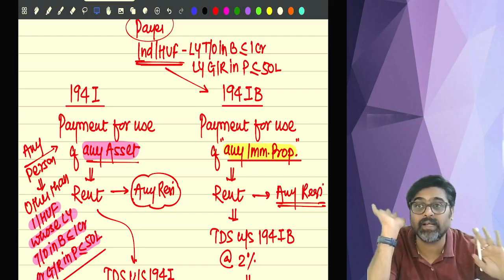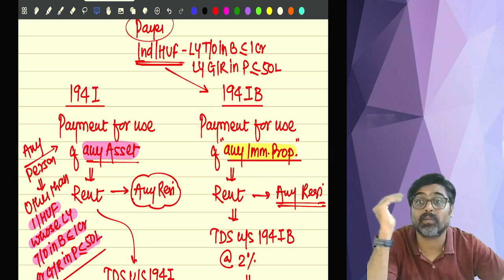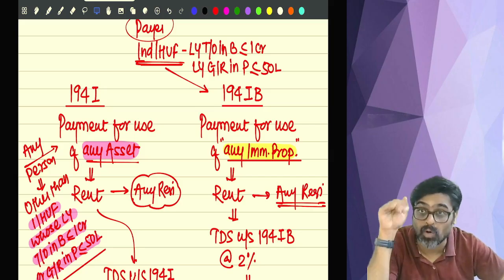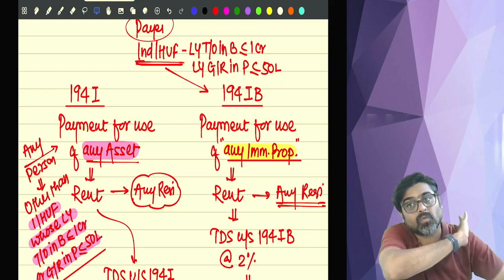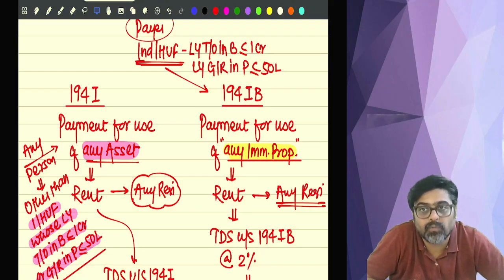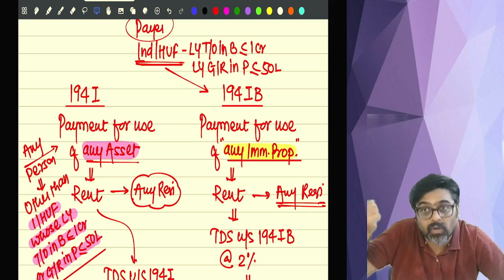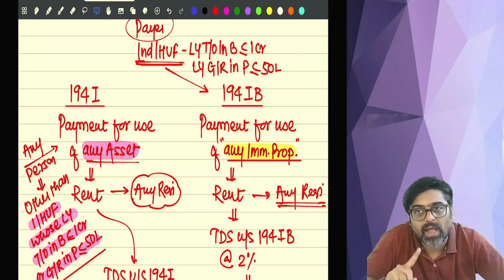Because you become a tax deductor, all the TDS compliances you will have to fulfill on a regular basis. But if you are covered by 194IB only, are you liable to deduct TDS every now and then, or only once? Only once.